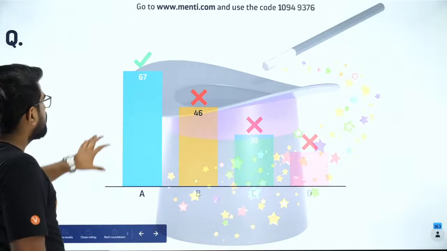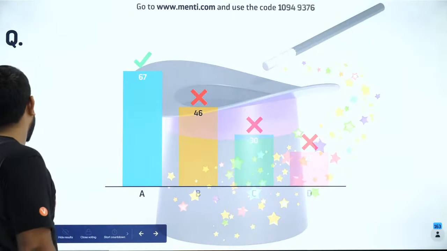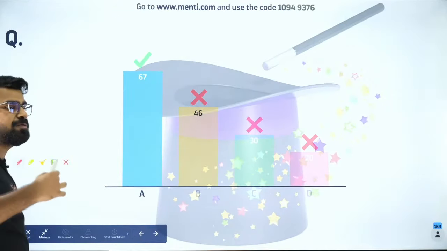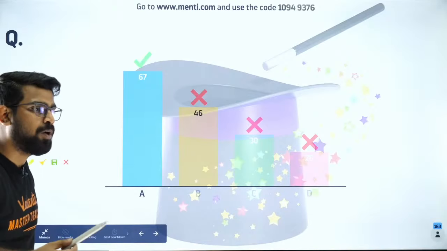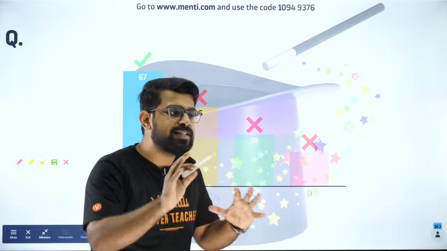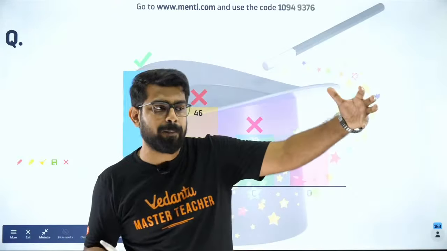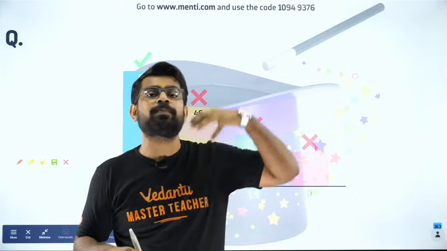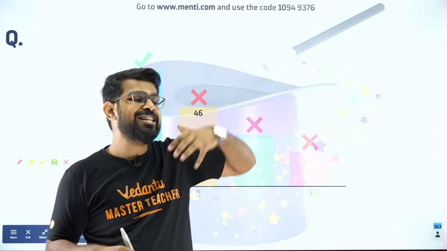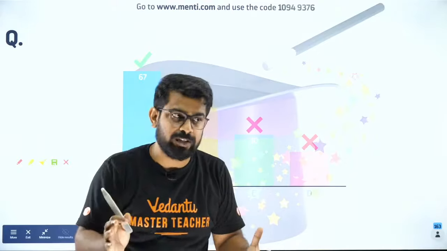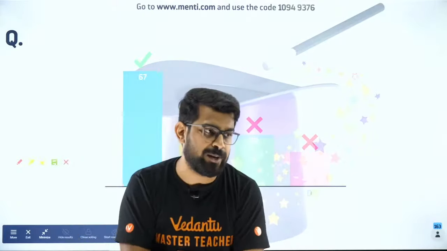Got it? So the answer is that 67 people have got it correct. It is nothing but the equation of tangent in parametric form. So Krish, it is not the same type of question, man. I gave you the equation of tangent in slope form. Now I gave you the equation of tangent in parametric form and the equation of normal in parametric form. That is very important. So I am trying to cover all aspects.